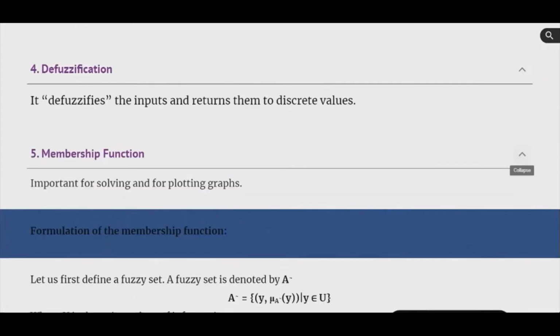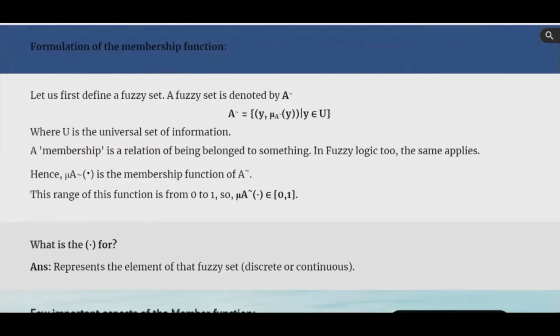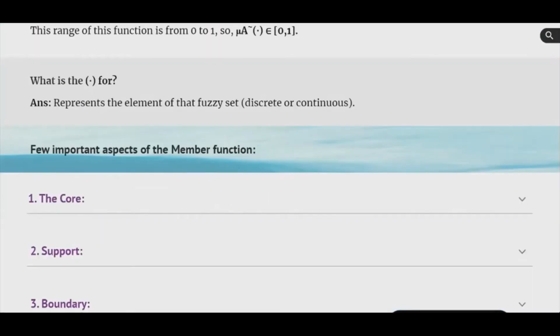Membership function. The membership function allows one to represent the fuzzy set graphically. The membership function has been shown here. The 3 parts of the membership function are the core, the support, and the boundary.